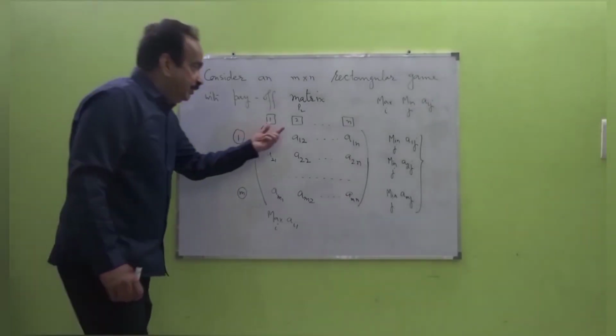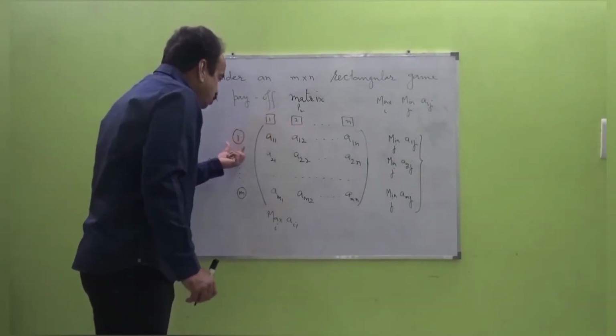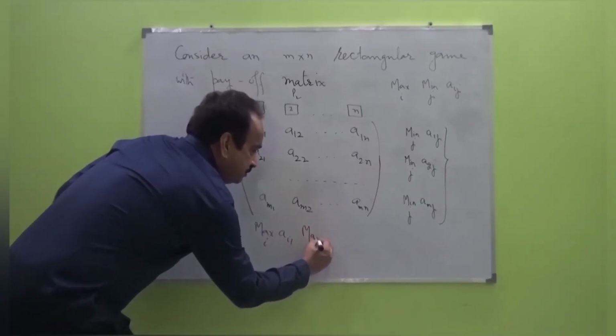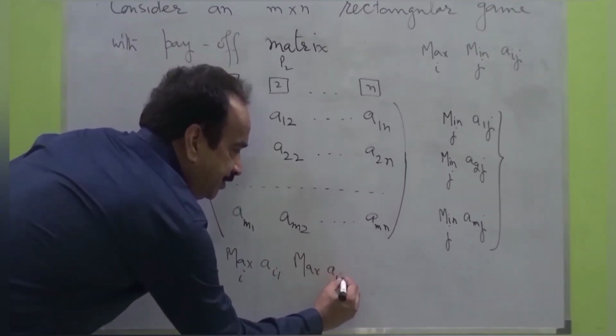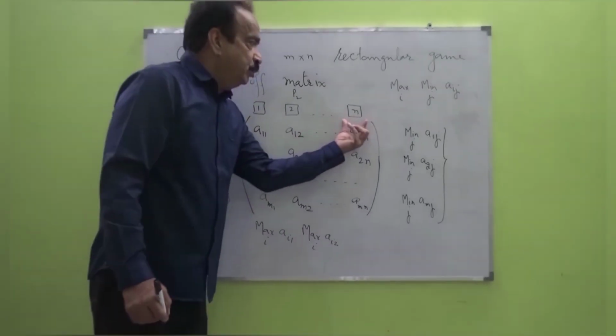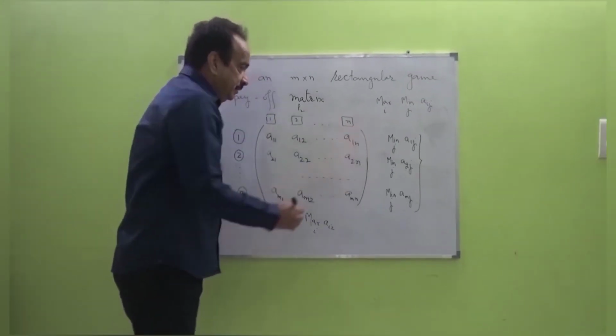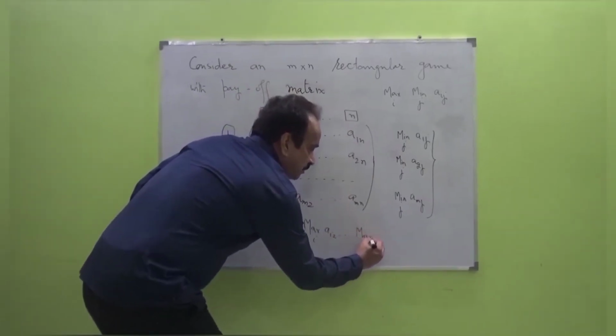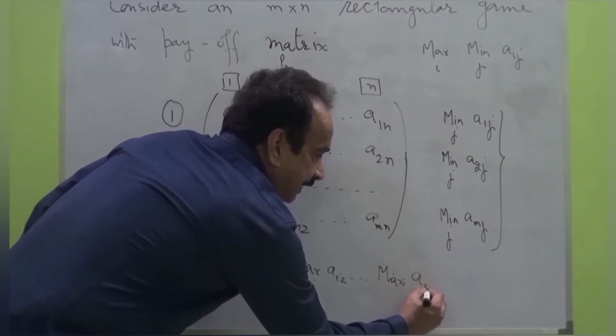Now if P2 plays number 2, whatever the choice of P1 be, he has to pay at most the maximum of Ai2. Similarly, if P2 plays number N, then he has to pay at most the maximum of AiN.